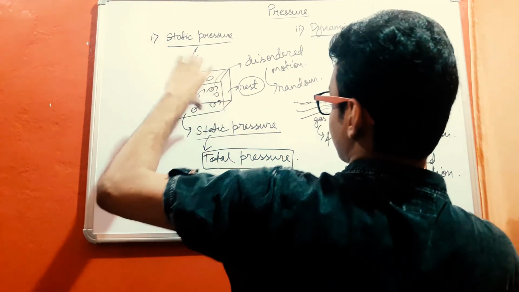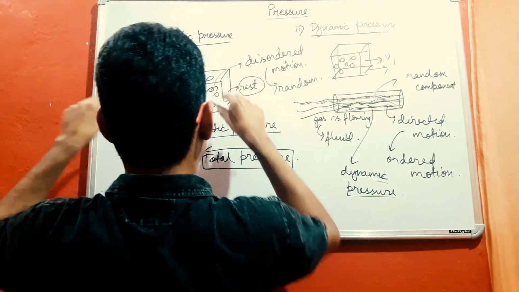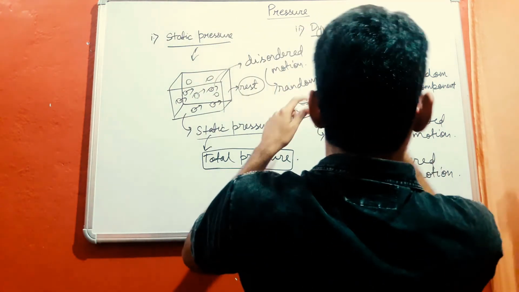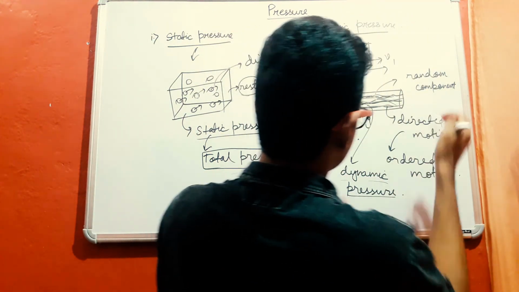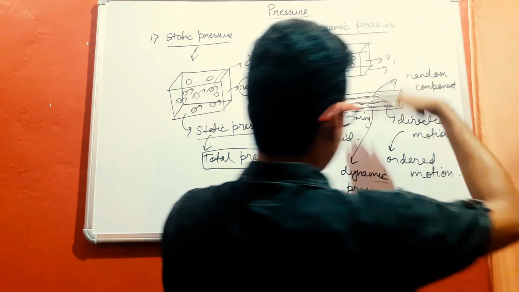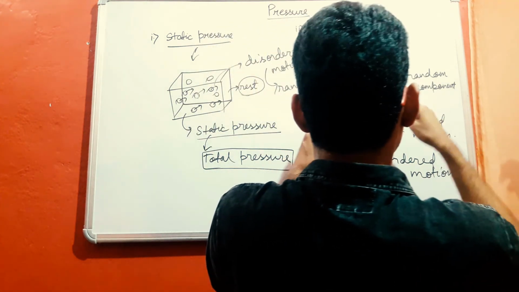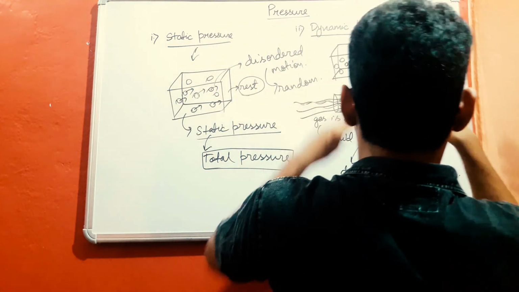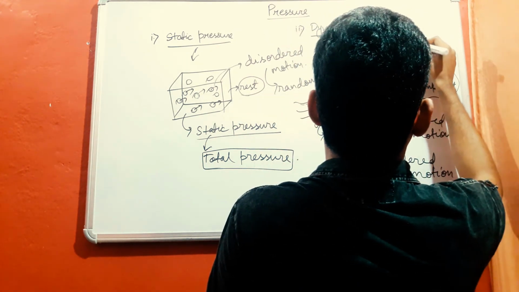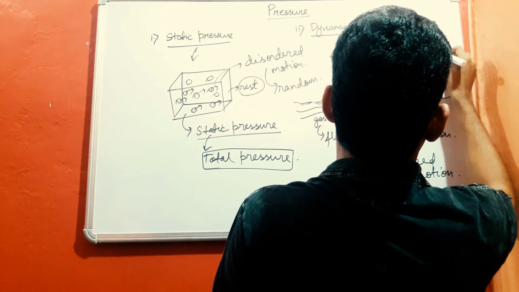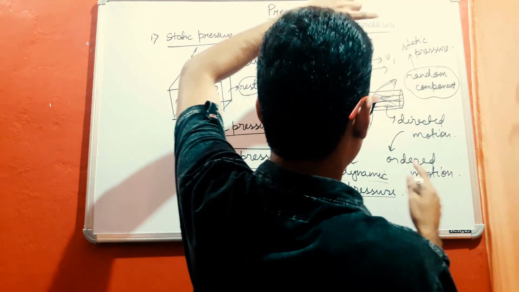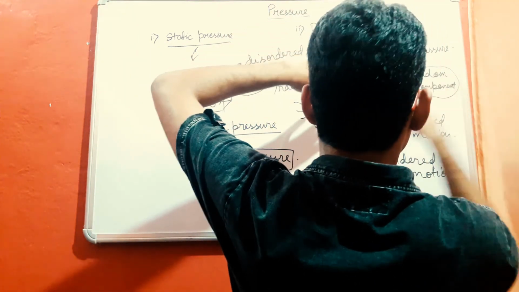Like in the case of this disordered motion, here when the gas is at rest, the molecules are moving randomly and colliding with each other and the walls of the container. And here also, even when we are directing the gas to flow in an ordered motion, there will be some random component of molecules which are colliding with each other and with the walls of the container randomly. That is the disordered motion. So here there will also be the static pressure component of pressure. It is not that only dynamic pressure exists here; static pressure will also exist because of the random motion of the molecules.